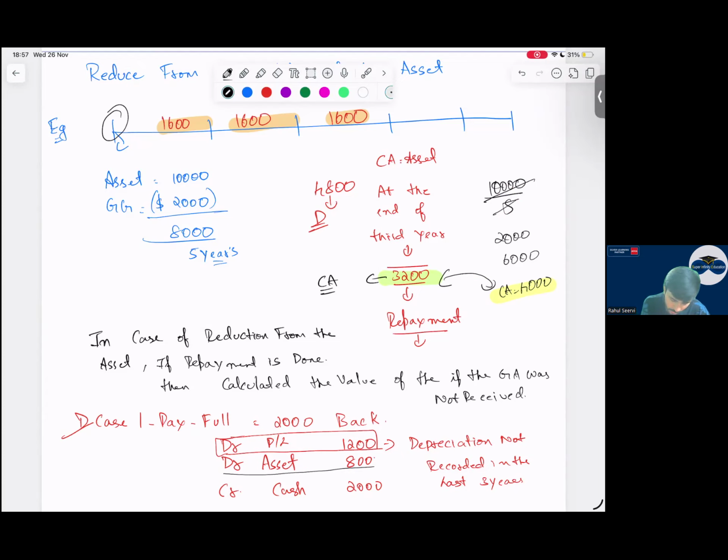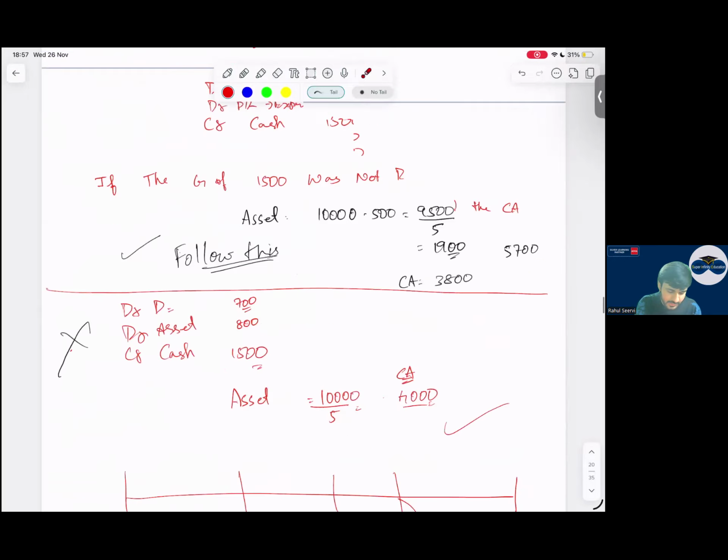800. And debit, what will I record? Debit I will record in P&L as a depreciation expense because I had to record depreciation of 6,000, but I'm recording only 4,800. Additional depreciation is there, yes, sir. That is going to P&L. Simple. This was the repayment case.